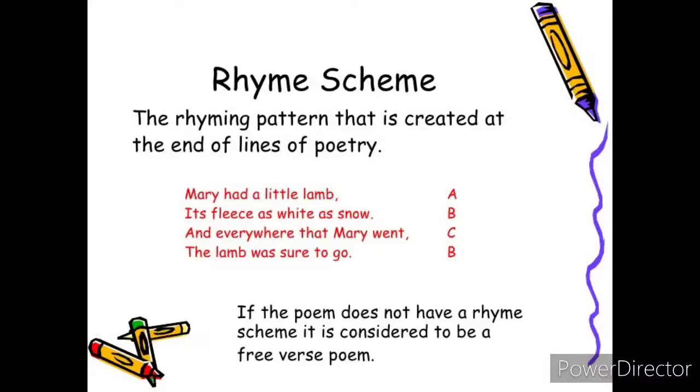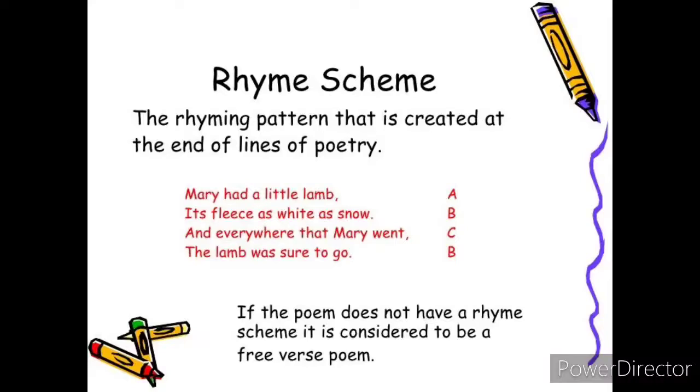So children, look at the lines carefully. In the first line, look at the last word. What is the word? Lamb. Then look at the second line. Look at the last word. What is the word? It is snow.